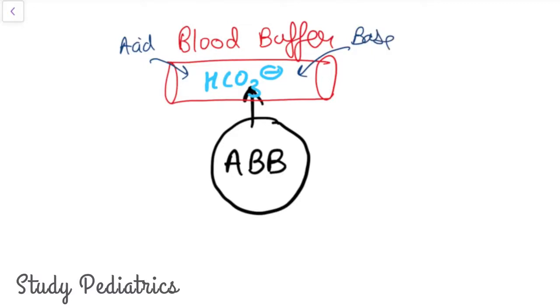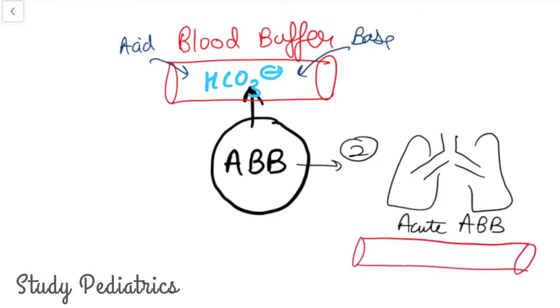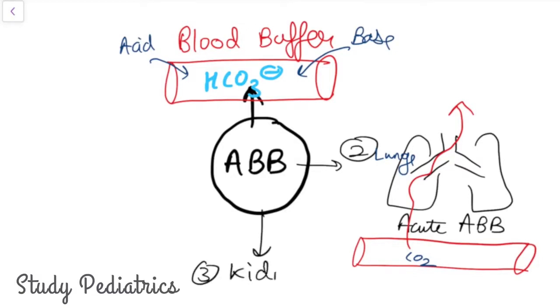Now the second is the lungs. The lungs are basically the acute acid-base balancer. You should remember here that what the lungs basically do is control the respiratory rate and indirectly eliminate the carbon dioxide from the blood, resulting in either an increase or decrease in the pH. Now the third and the most major mechanism of controlling the acid-base balance is the kidneys. The kidneys are the major regulator, and we can say they are basically the fine tuners.